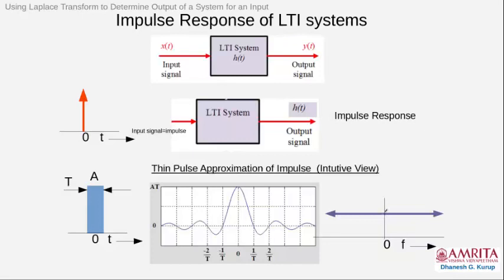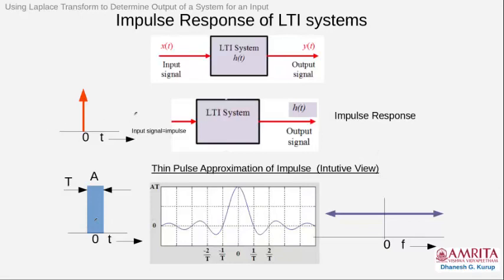That is why the spectrum becomes this. So you can imagine that the impulse contains an infinite amount of frequency on the right and an infinite amount of frequency on the left with equal amplitude. That is the characteristic of an impulse in the frequency domain. In the time domain, an impulse can be approximated as a rectangular pulse with width tending to 0.